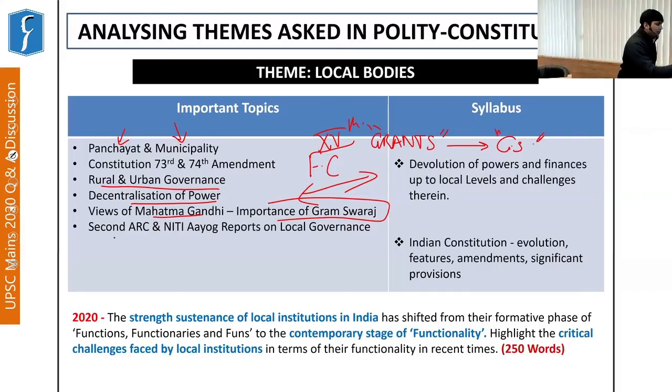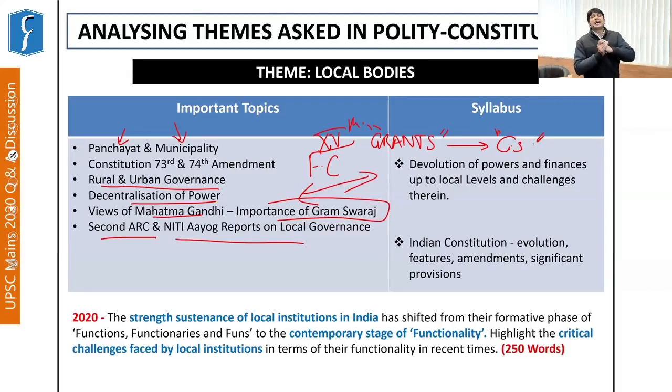Now, regarding local bodies, you must go through some of the important reports of the Second Administrative Reforms Commission and a few reports of Niti Aayog highlighting the importance and challenges, especially with respect to the functioning of local bodies at the grassroots level. All these aspects have been provided to you not only through your blue books, but also through DNS, Focus Magazine, and even Compass Magazine. We try to cover all these day-to-day current event related aspects so that you are aware of these different issues.